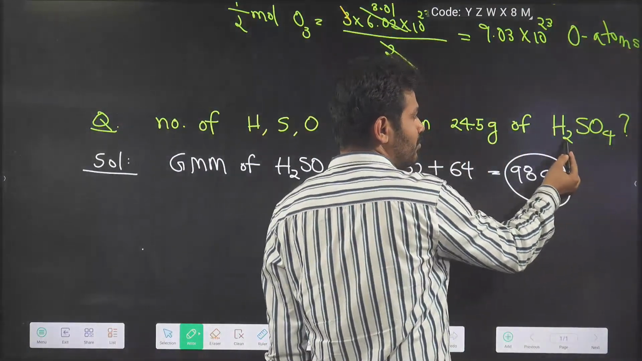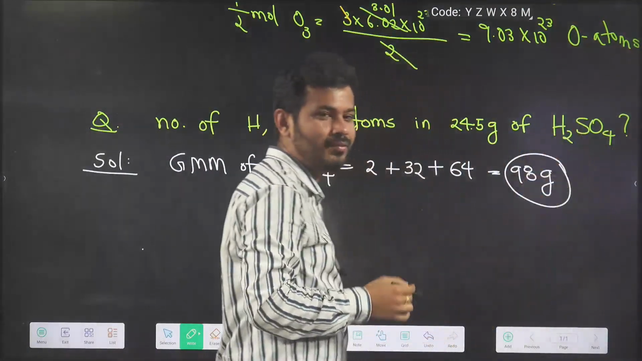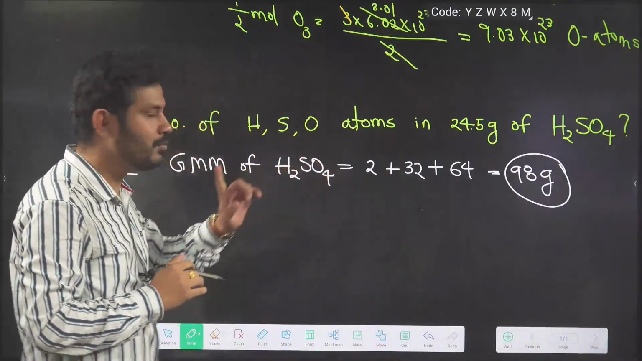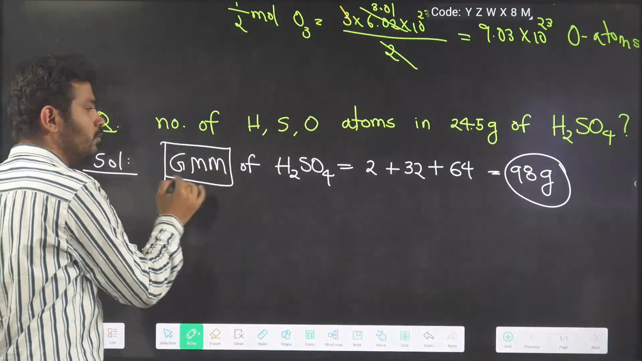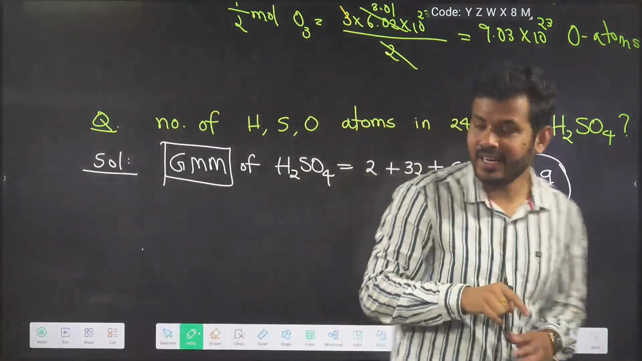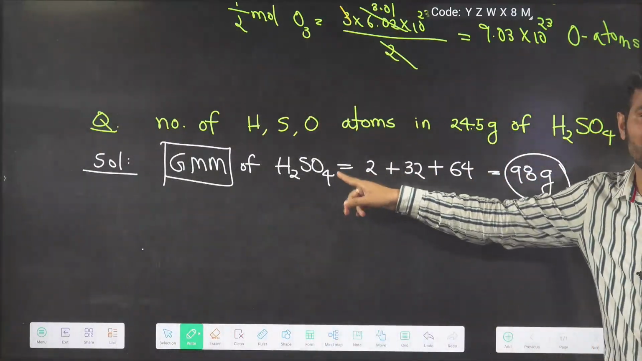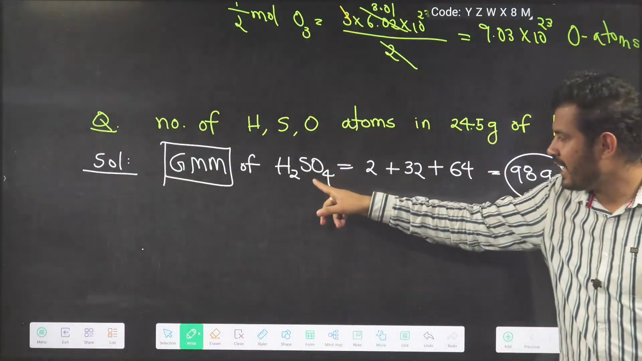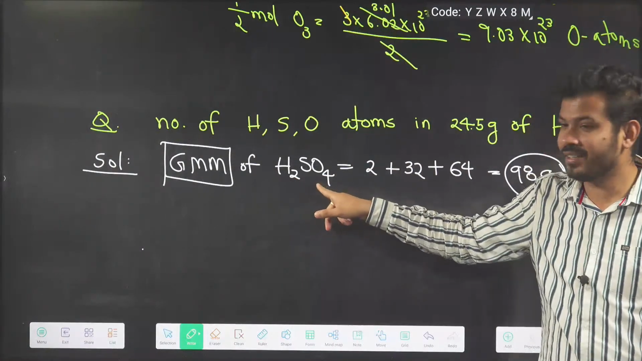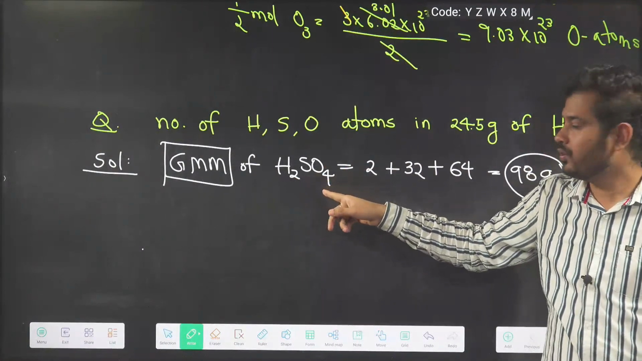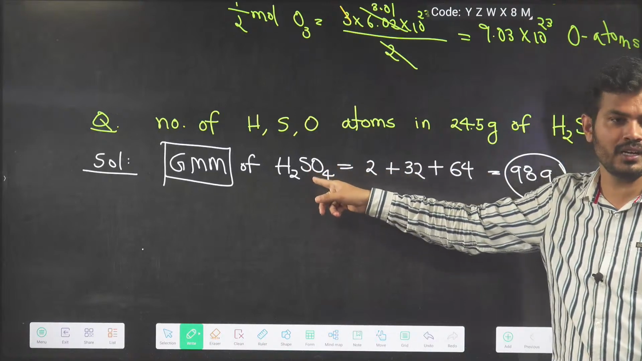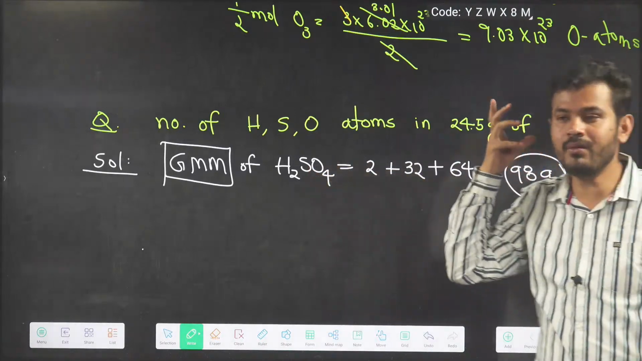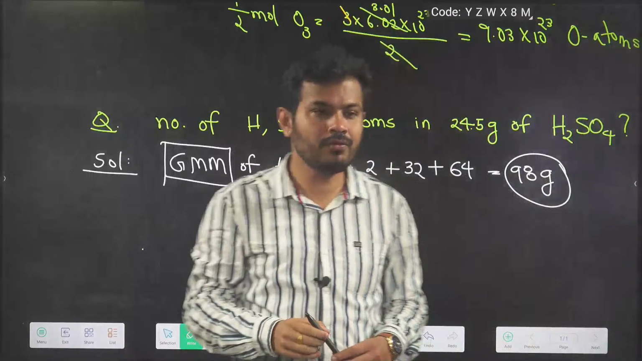You have calculated this one, right? 4 oxygen atoms, 2 hydrogen atoms, 1 sulfur atom, total 7. I'm not asking that. I'm asking, gram molecular mass of H2SO4 is 98 gram. In 98 gram of H2SO4, how many molecules will be there? It is not an atom. H2SO4 is a molecule. If you take 98 gram of this sulfuric acid, how many molecules will be there? It is 1 mole of molecules, right?